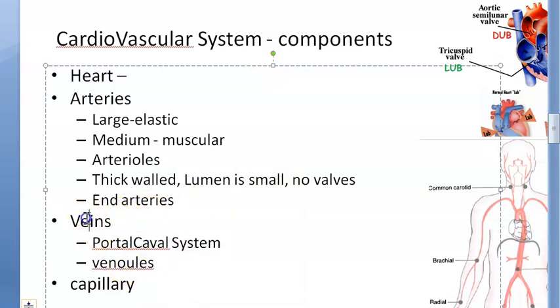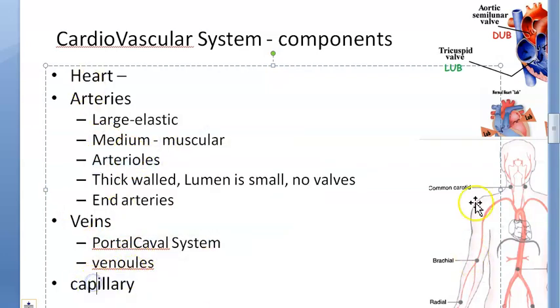Veins, basically in this you should know that there is a caval system, that is the IVC, inferior vena cava, superior vena cava, etc. And then you have the portal veins. And there can be anastomosis between these two at the lower end of the esophagus, or at the anal canal, or at the bare area of the liver, or at the umbilicus. So many places where it can have some portocaval shunts. Then the small ones are called venules. Arterioles for the arteries and venules for the veins.